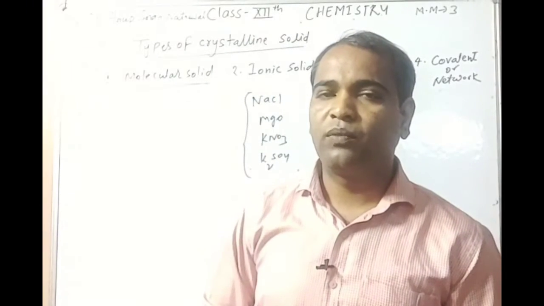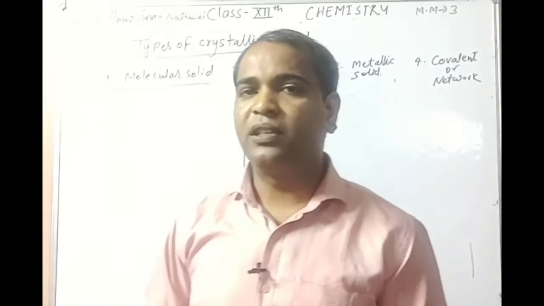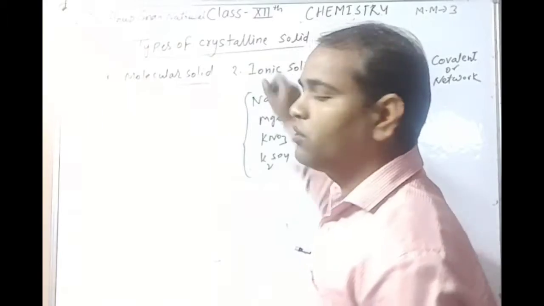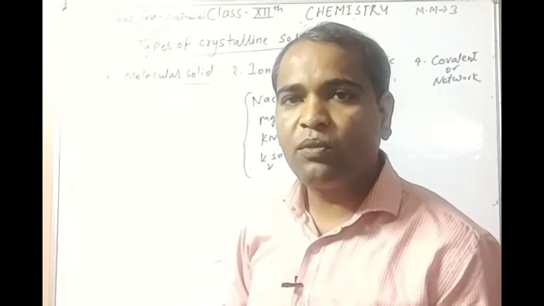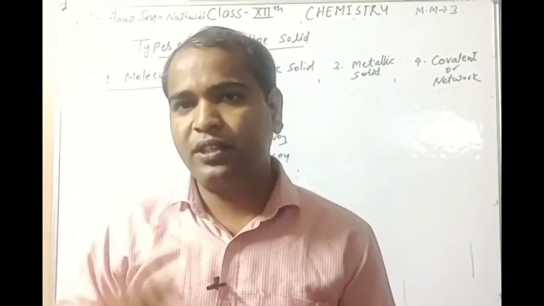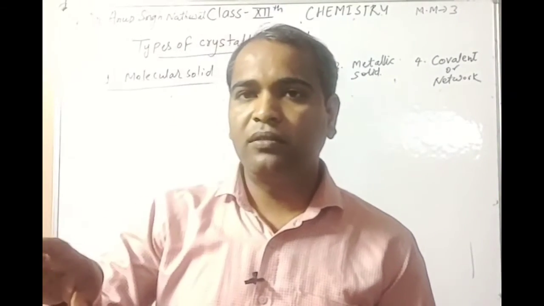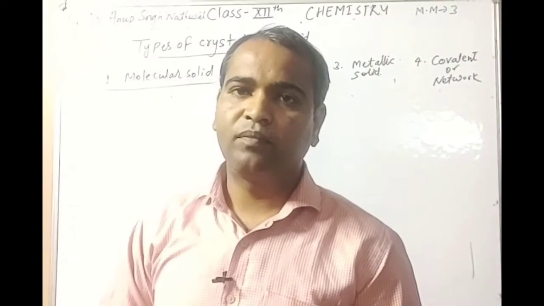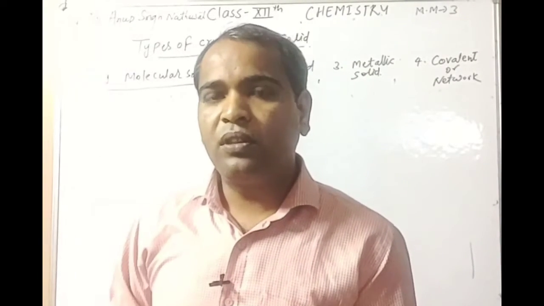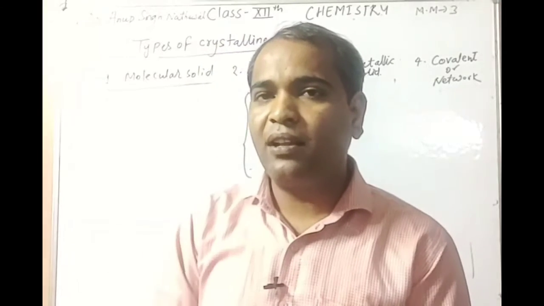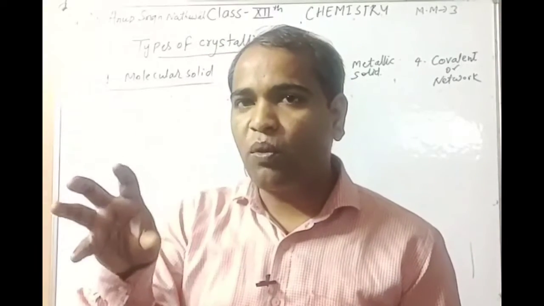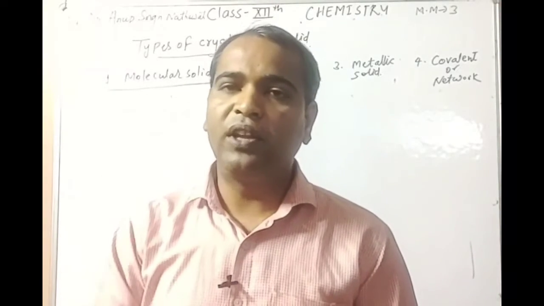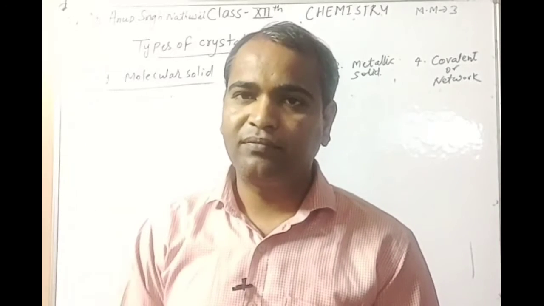This question is very important, and it belongs to ionic solid. It means ionic solids are insulators in solid state, but conductors in molten state, because in solid state ions are held together by strong electrostatic force, therefore no ions are free.